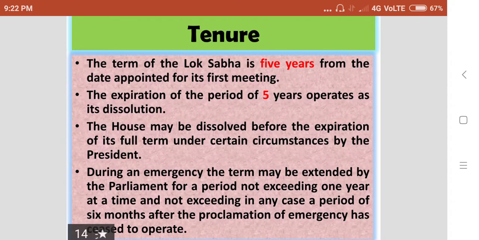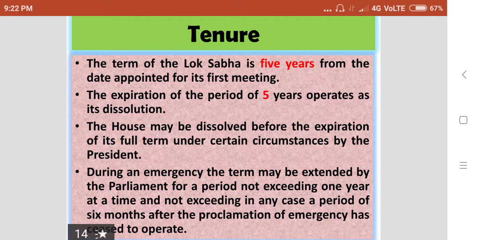Then, once elected, how many years can a member of Lok Sabha be in office? That is called the tenure. The term of the Lok Sabha is 5 years from the date appointed for its first meeting. The expiration of the period of 5 years operates as its dissolution.